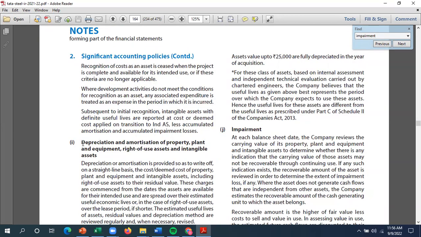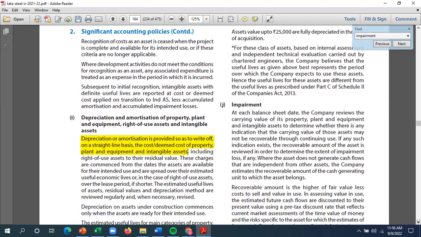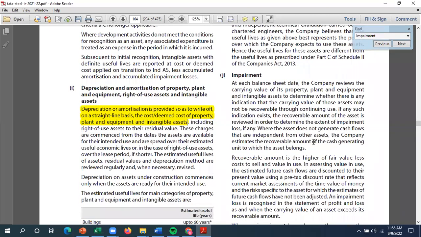Before impairment, it's not a bad idea to understand that the company charges depreciation on the basis of the straight line method. The depreciation is provided so as to write off on a straight line basis. And once the depreciation is calculated, then we get into the impairment.